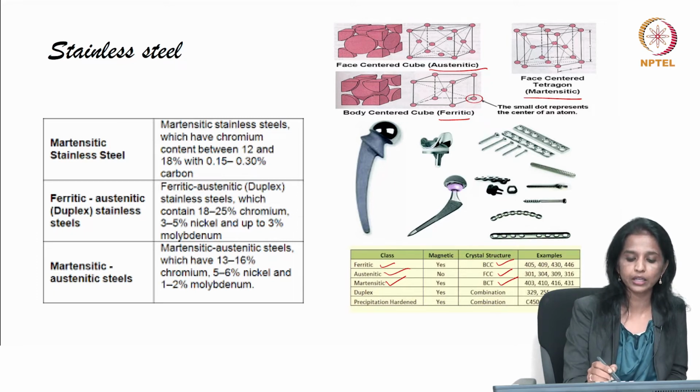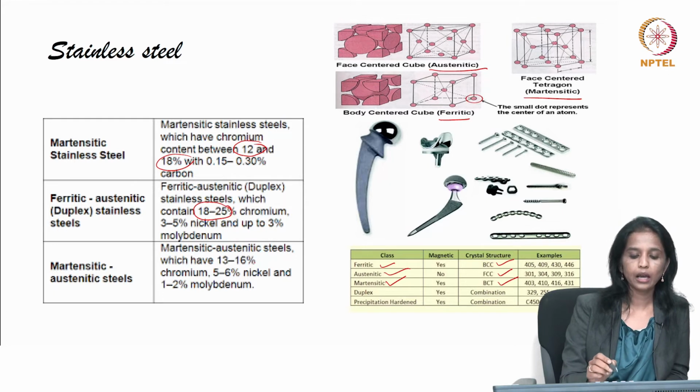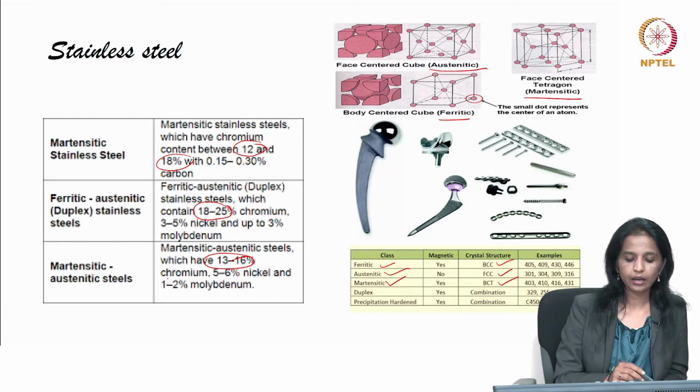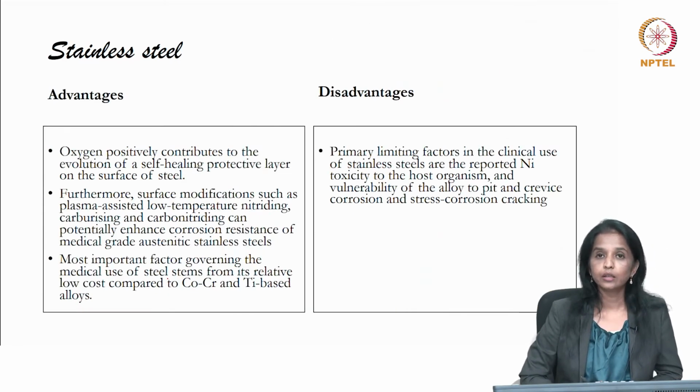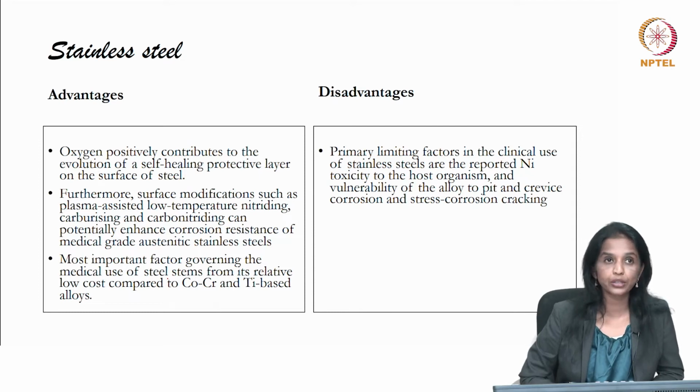So, martensitic stainless steel has a chromium content of 12 to 18%. Here it is 12 to 25% of chromium in ferritic, and then we have martensitic again, austenitic martensitic, it is 13 to 16%. So, what are the advantages of stainless steel?